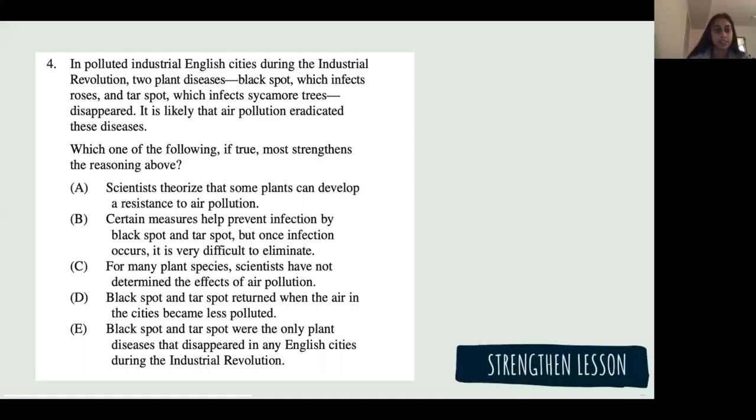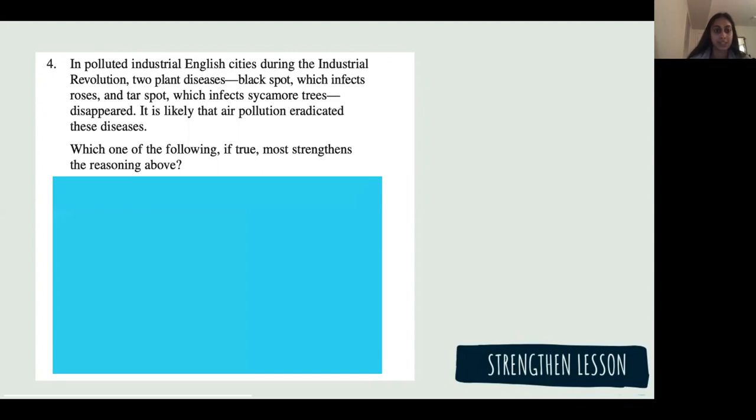In polluted industrial English cities during the Industrial Revolution, two plant diseases, black spot, which infects roses, and tar spot, which infects sycamore trees, disappeared. It is likely that air pollution eradicated these diseases.